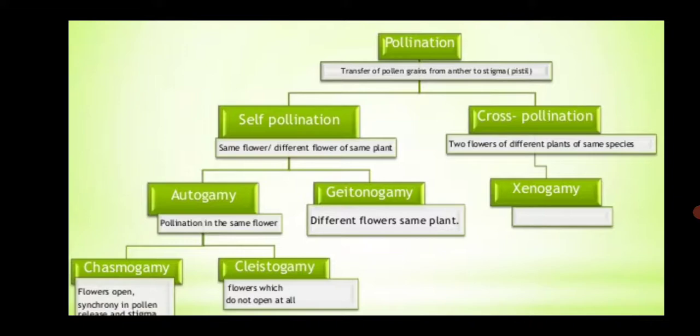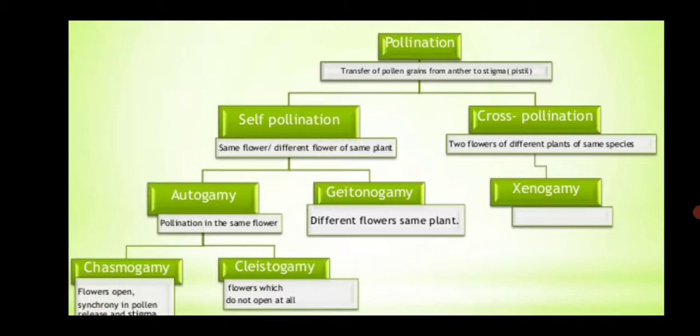So what is the definition of pollination? It is the transfer of pollen grains. Pollen grains are the male gametophyte, moving from the anther, which is part of the male reproductive system, to the stigma, which is part of the female reproductive system. So pollination is the transfer of pollen grains from anther to stigma.